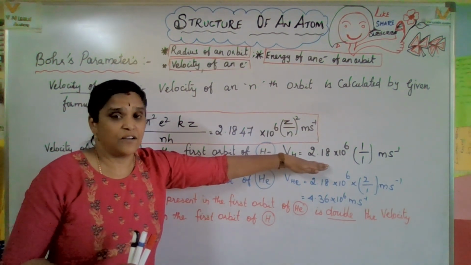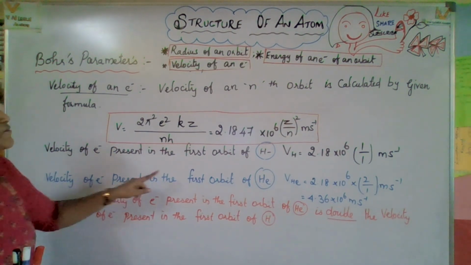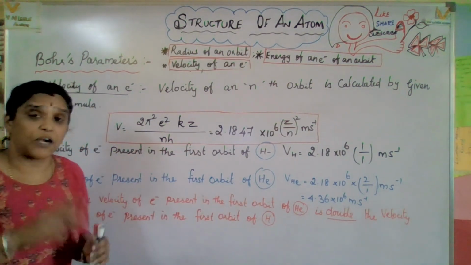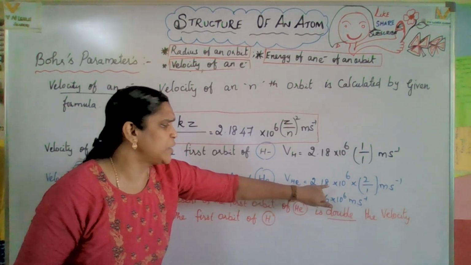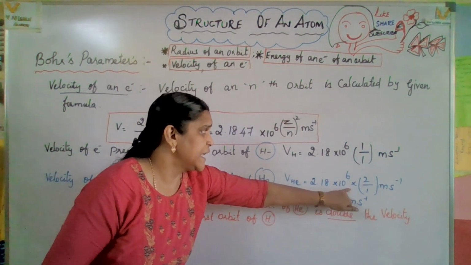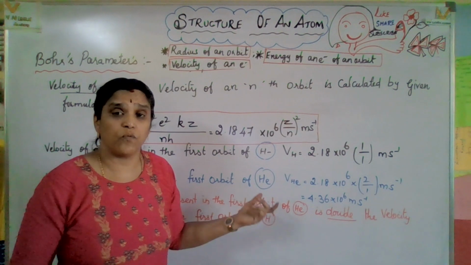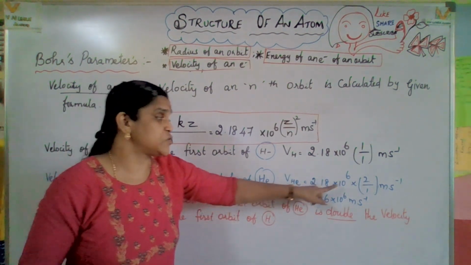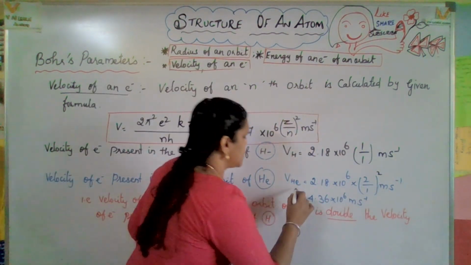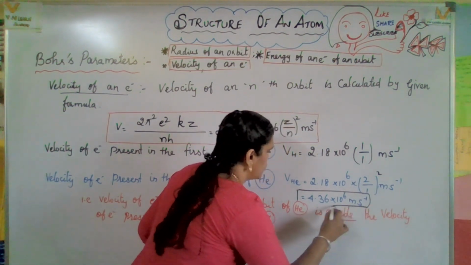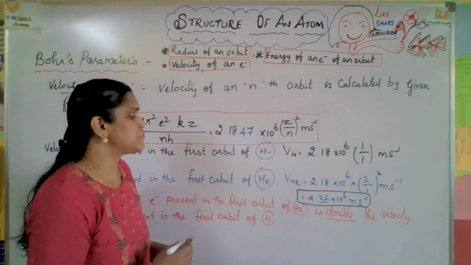Okay, choose the correct answer, they may ask the question. Then the second one, the velocity of the electron present in the first orbit of helium. Helium's atomic number is 2. So the velocity of helium is equal to 2.18 into 10 to the power of 6 into 2 by 1 squared. Here 2 is Z, the atomic number of helium. So you will get the answer 4.36 into 10 to the power of 6 meter per second.